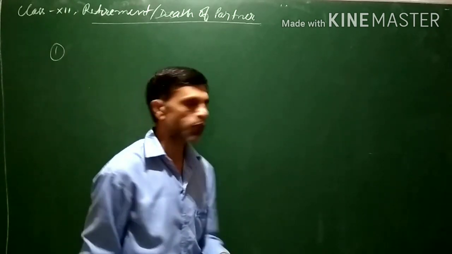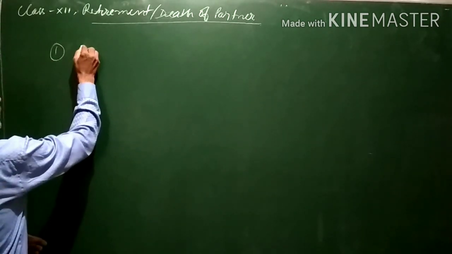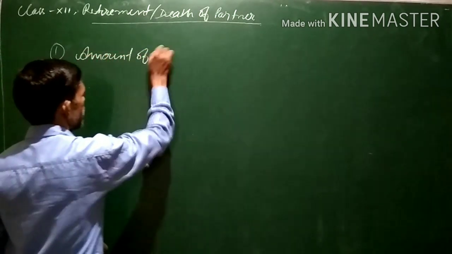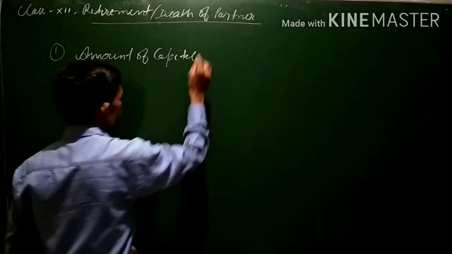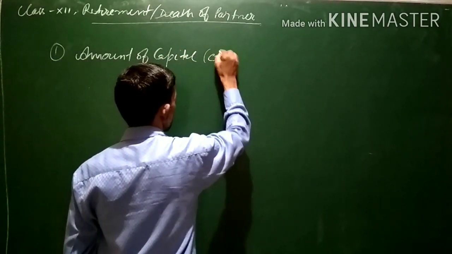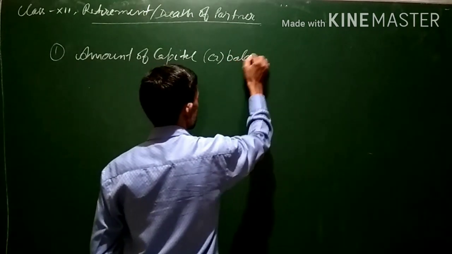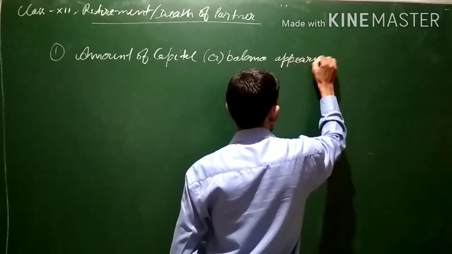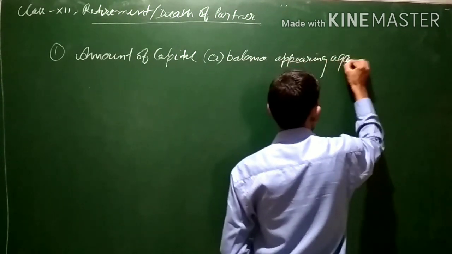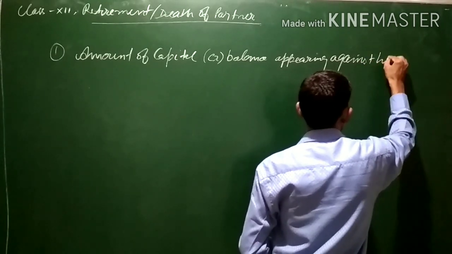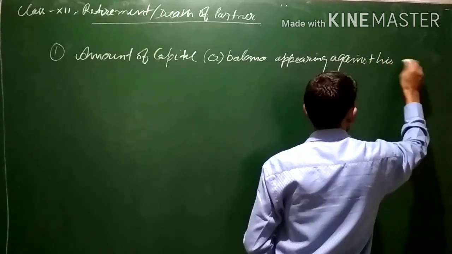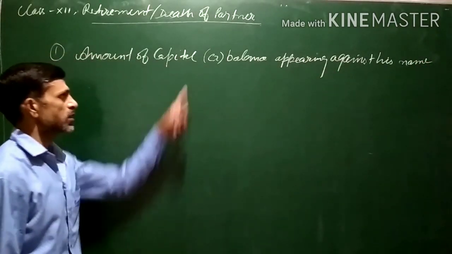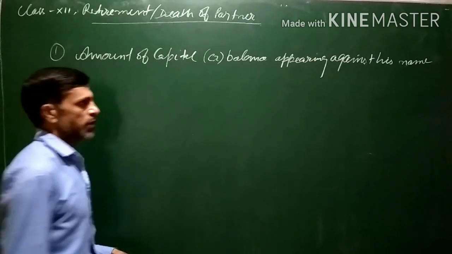The things which are given to him are the amount of capital, that is the credit balance appearing against his name.